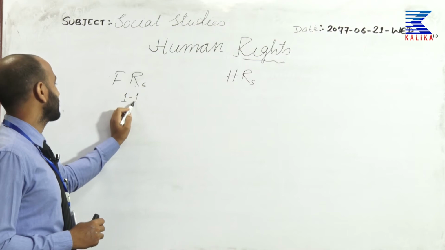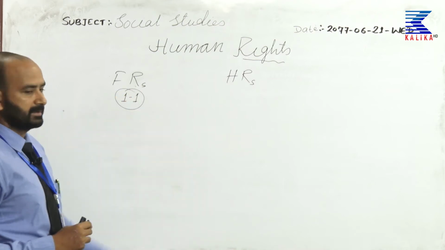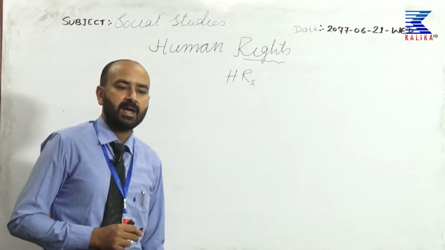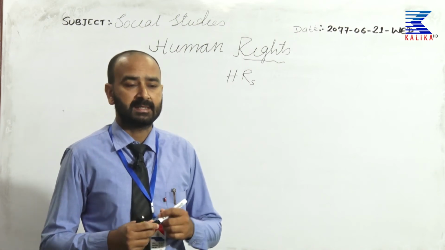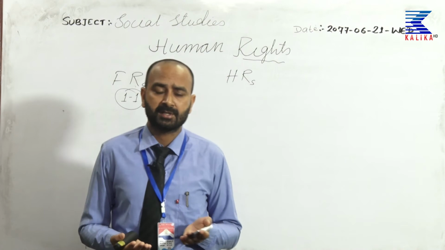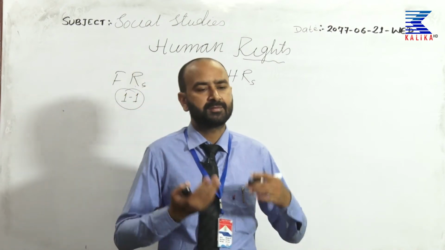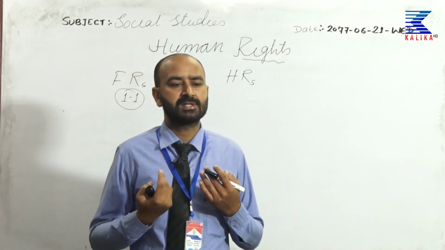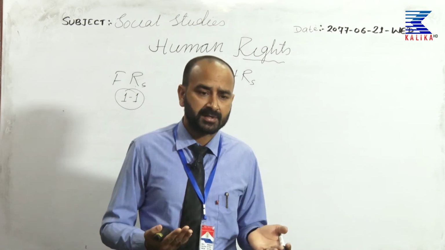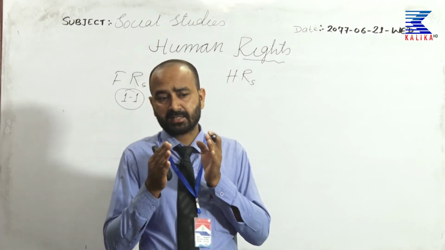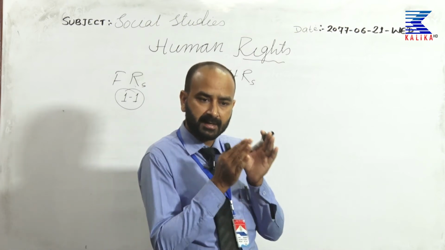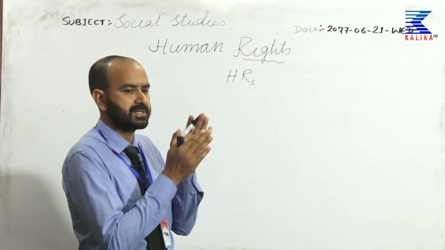How? Suppose we have the right to freedom or the right to religion. We have 10 different religions in our country, and we are free to choose and profess our religion without any disturbance or restrictions. This is a fundamental right given to every Nepalese citizen.